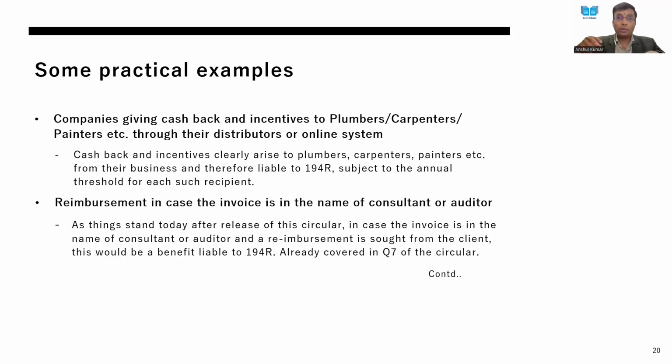Say, for example, I provide the goods to distributor, then distributor sends those goods to sub-distributor, and then sub-distributor again sends those goods to the retailer. Then how is it going to happen? Whether at each leg 194R would apply or not? This is an open question, probably may not apply. But income tax authorities may come up and say that at each leg you need to apply.